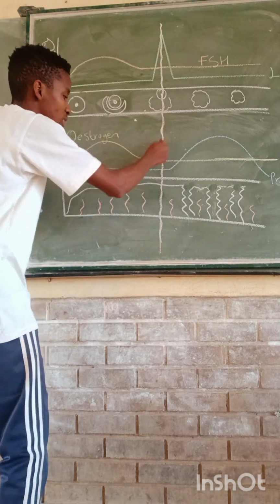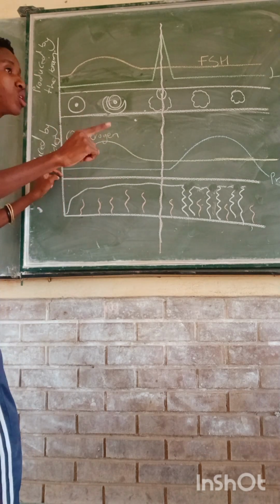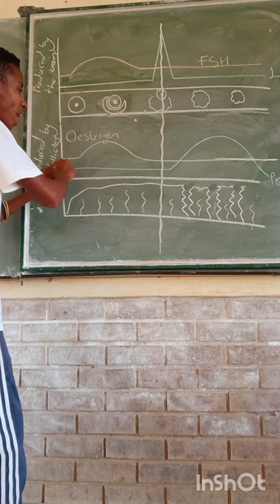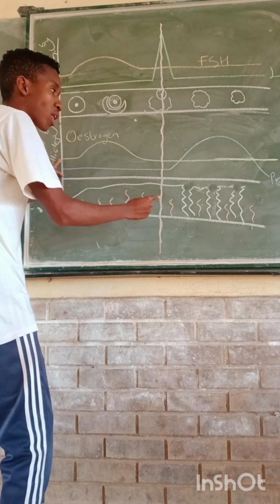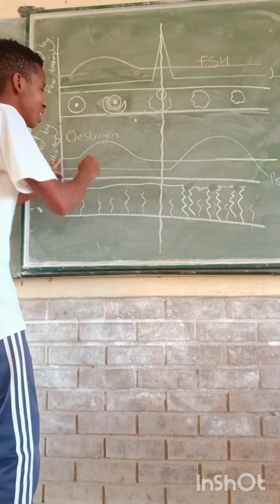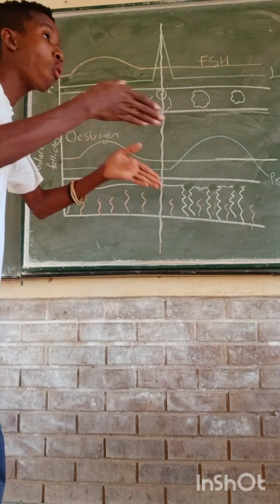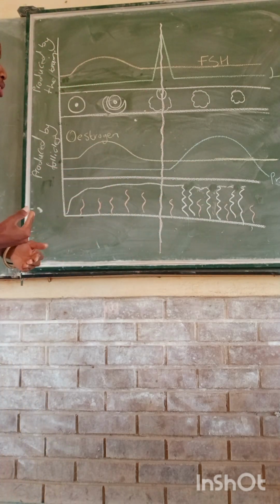Remember, ovulation is over this line. Before ovulation, estrogen is somewhat similar to FSH, because it prepares before the ovulation, meaning it has to increase in a ramp form and then go back to normal. It must wait until the process repeats itself.